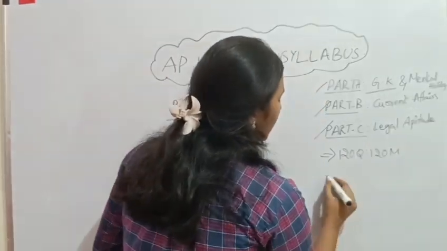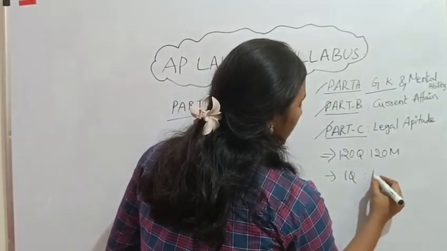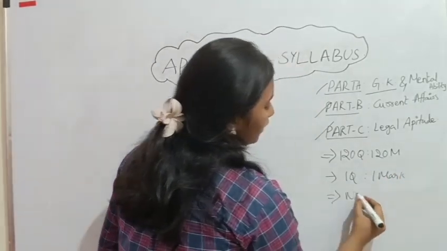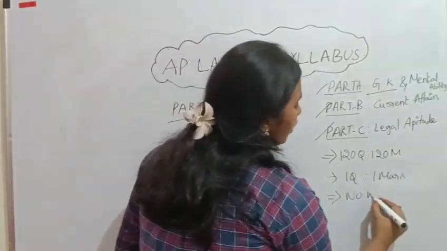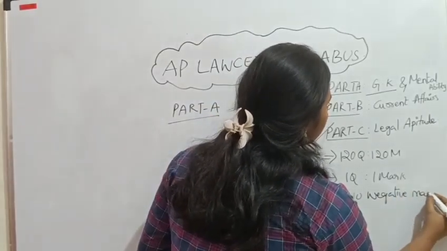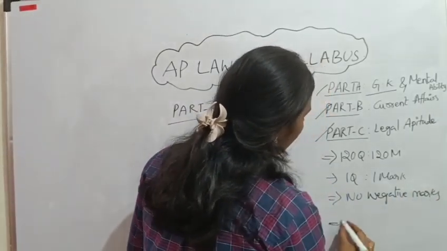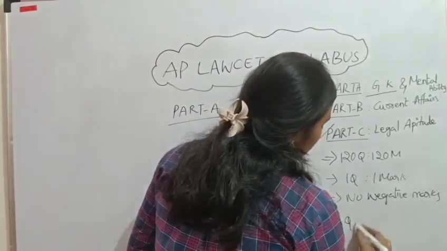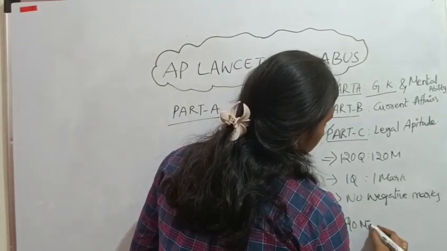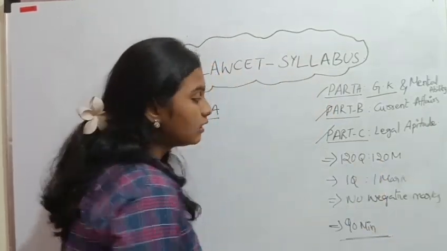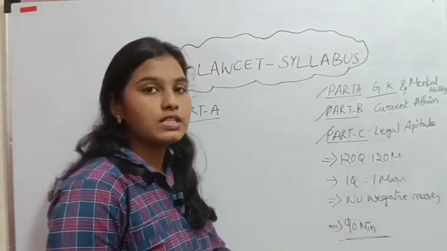Each question carries 1 mark and no negative marking, as we discussed. And finally, the duration is 90 minutes to attempt 120 questions.